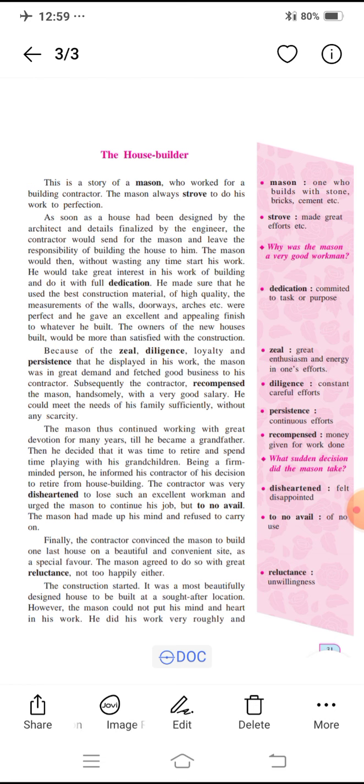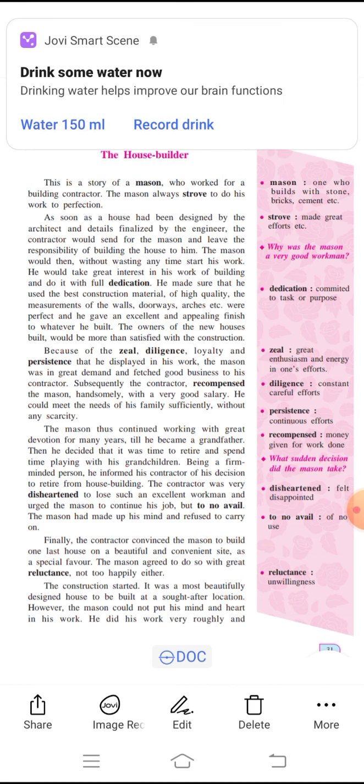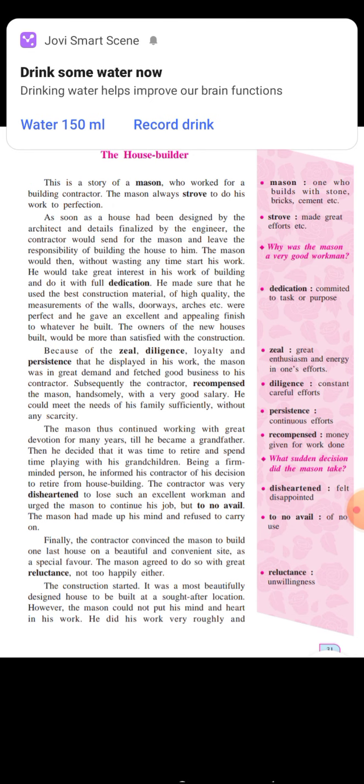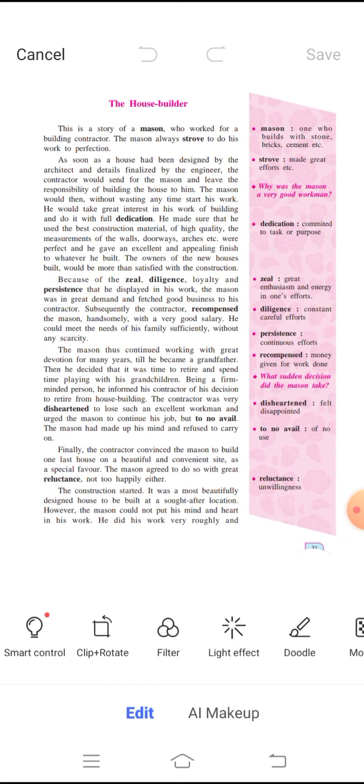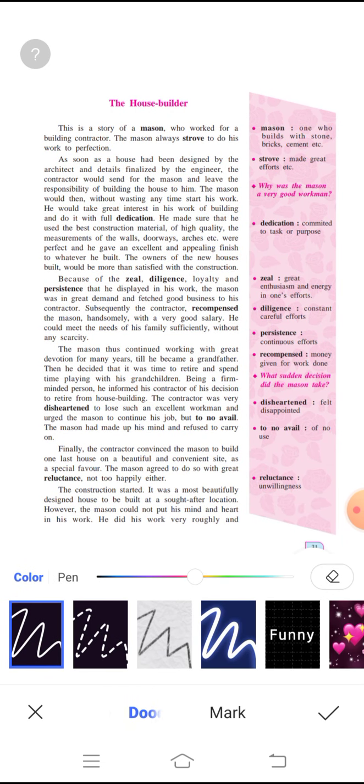Why would the owners of the new houses built by the mason be extremely pleased? Why? What is the reason? Look at the second one: because the mason made sure that he used the best construction material of high quality. Then, the contractor compensated the mason for his good work. How does he compensate? By giving a handsome amount, here, in year one. Look at this one, in this passage. Then the mason made a firm decision to retire when he became a grandfather, in this passage.